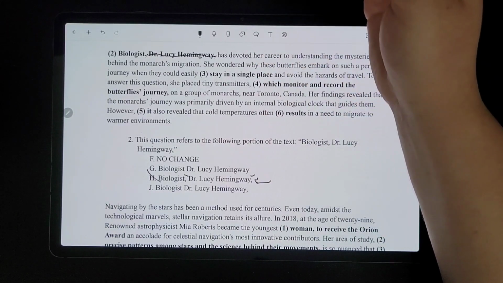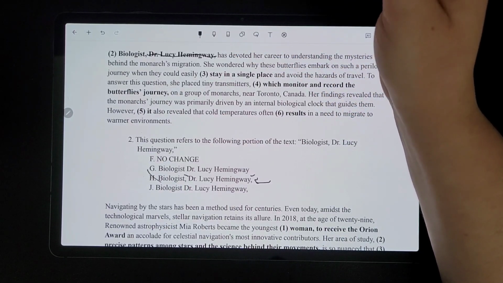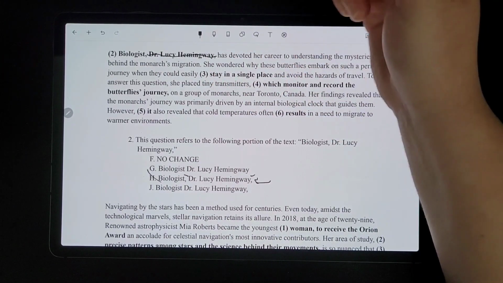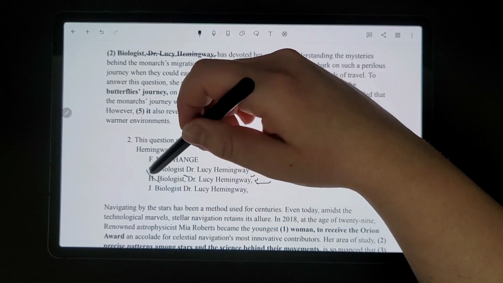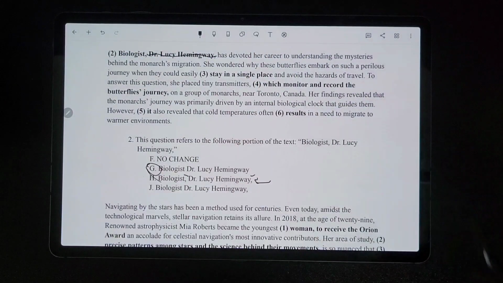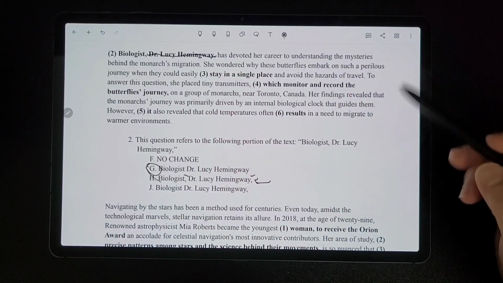There's no reason to have that comma there. We just don't need those unnecessary commas. So it would just be biologist Dr. Lucy Hemingway, because it's one complete thought that flows. We don't need those commas breaking anything up.